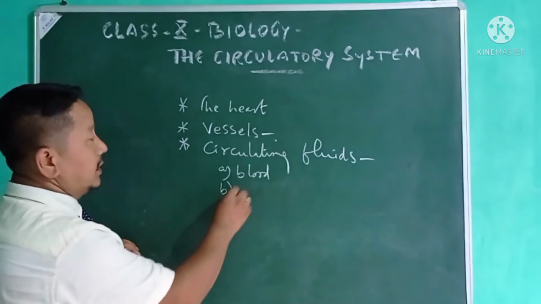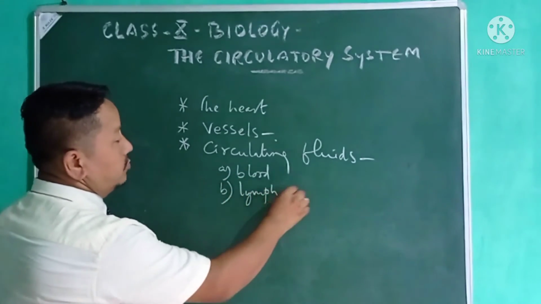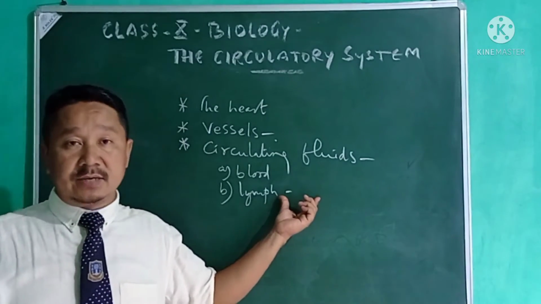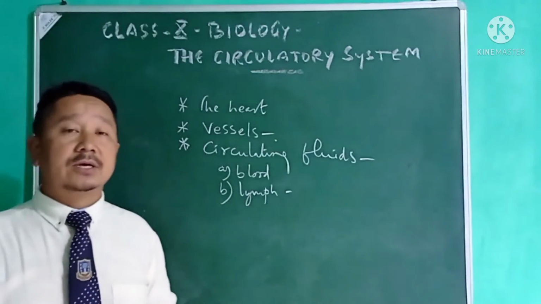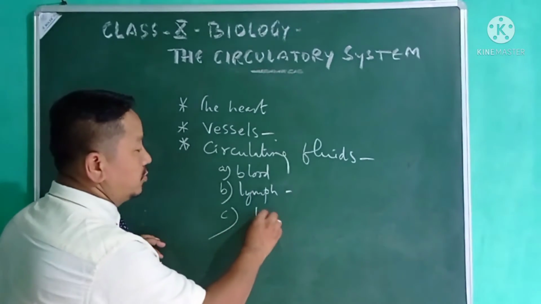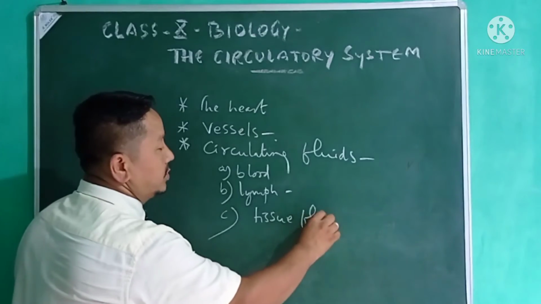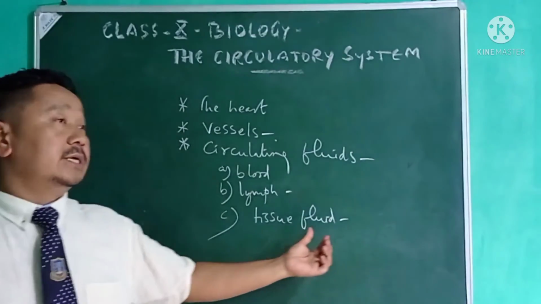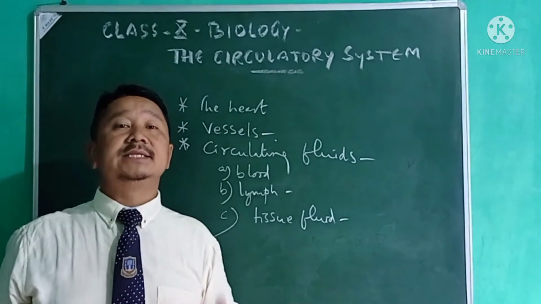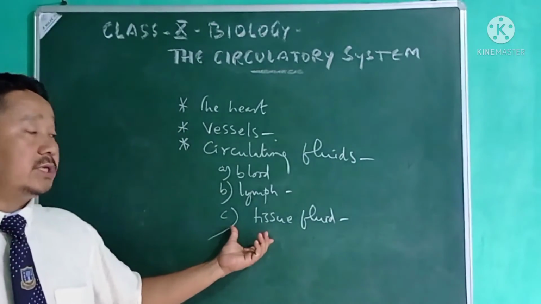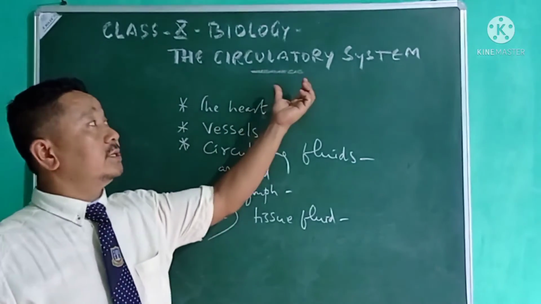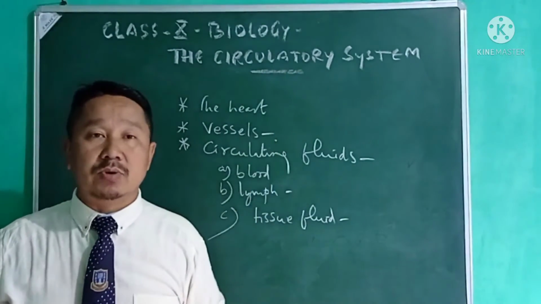Then comes lymph, which flows through the lymph vessels found in the lymphatic systems, such as tonsils and spleen. The other one is tissue fluid. This tissue fluid is found in the space between the cells in organs. So these are the three important circulating fluids of your circulatory system.